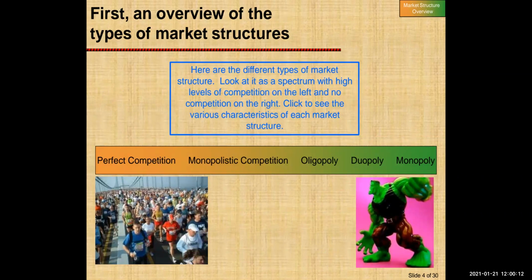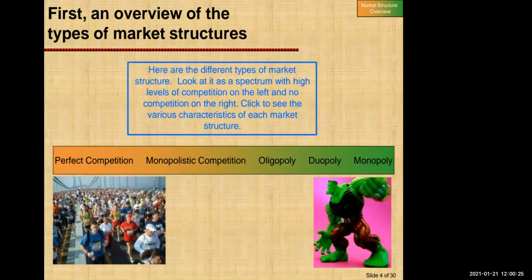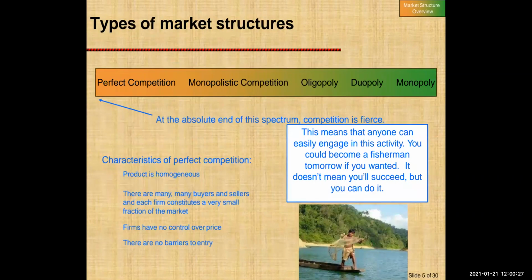When we talk about market structure, there are many forms or types of market like perfect competition, monopolistic competition, oligopoly, duopoly, and monopoly. So let's have a look at them one by one.